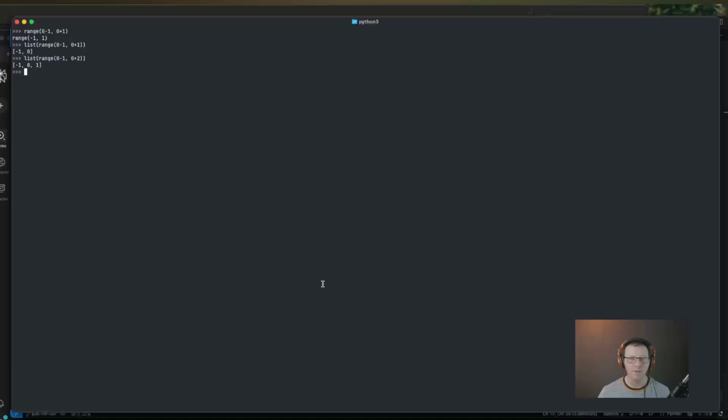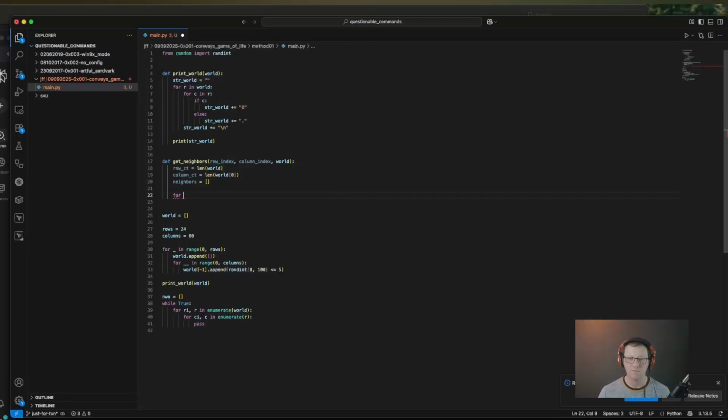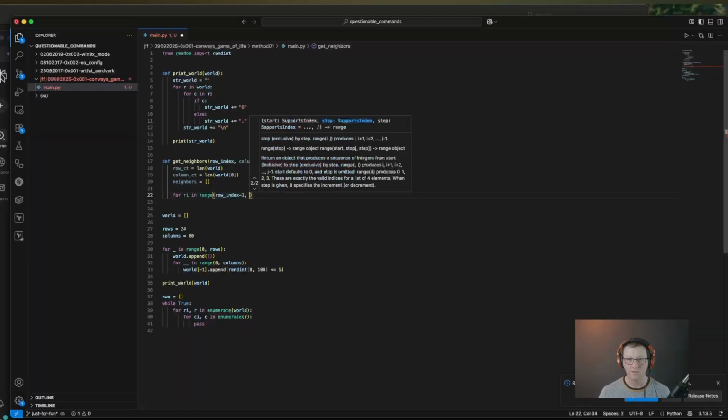That way we get the neighbor to the left, we get our own index, not necessarily ourselves, we might be in the row above or the row below, and then the neighbor to the right. All right, we will do for ri in range row index -1, and then row index +2, as we just discovered.